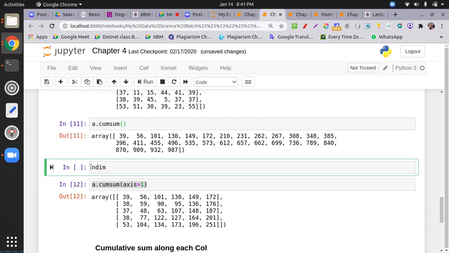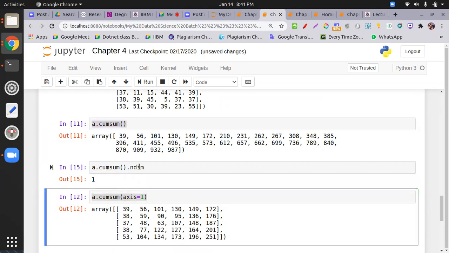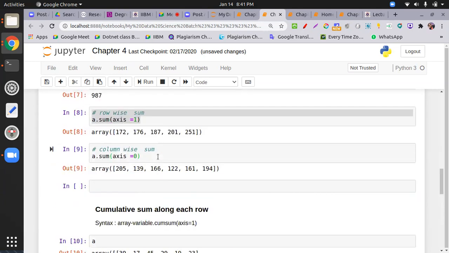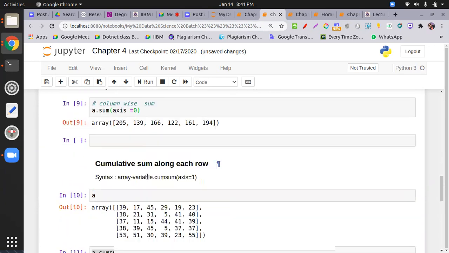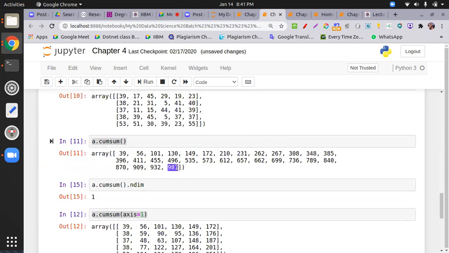Okay, so let's suppose I just copy this, dot ndim, one, and ndim means number of dimensions. How many dimensions? One cool thing is that if you match this figure 987 with this figure 987, it means the sum is being done one by one over the elements.